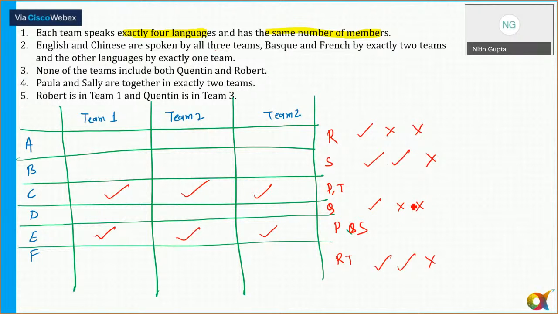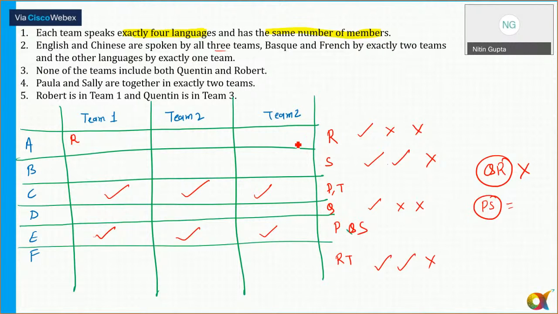Now, none of the teams includes both Quentin and Robert. So Quentin and Robert can't come together anywhere. Paula and Sally are together in exactly two teams. So P and S are a part of two teams together. Robert is in team one and Quentin is in team three. Now Robert is in team one, so I'll put Robert here, and Quentin is in team three.